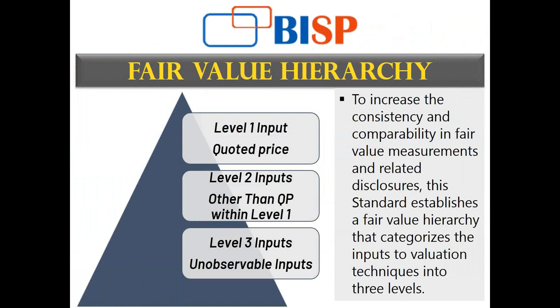All the other inputs for that particular asset or liability, other than the quoted price, such as the location, the characteristics, and the costs that shall be deducted or adjusted, are level 2 inputs, because that is a secondary input that will be available. Location will of course be assessed when I'm going to enter into a transaction in terms of that particular asset and liability.